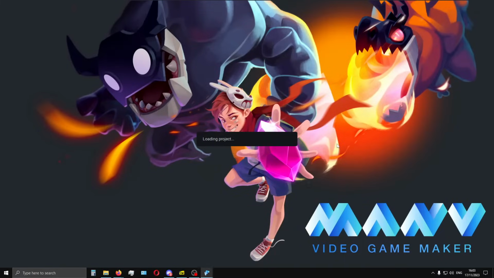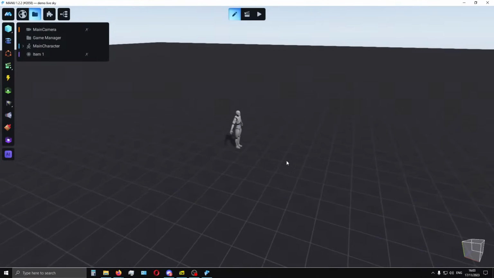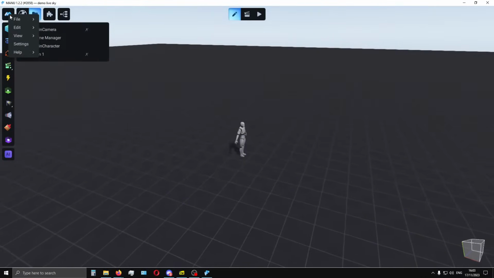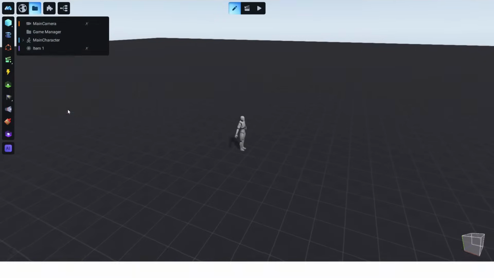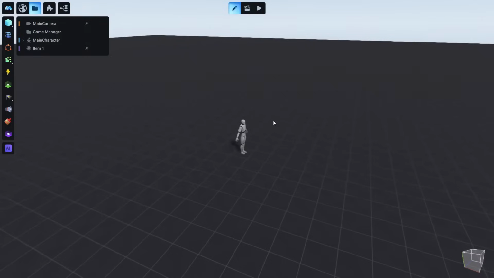This stream will be divided in two different parts. And let me make my game in full screen so you can see better. In the first part, I will explain a little bit about the interface, and then I will show you some stuff and how we can create simple stuff, and then we will go into more advanced stuff.